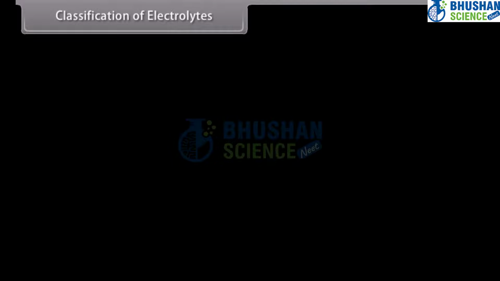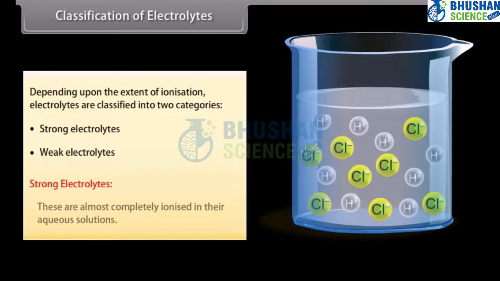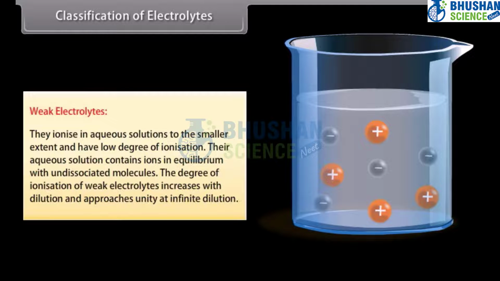Classification of electrolytes. Depending upon the extent of ionization, electrolytes are classified into two categories: strong electrolytes and weak electrolytes. Strong electrolytes. These are almost completely ionized in their aqueous solutions, for example, HCl, NaOH, and KCl. Weak electrolytes. They ionize in aqueous solutions to the smaller extent and have low degree of ionization. Their aqueous solution contains ions in equilibrium with undissociated molecules.